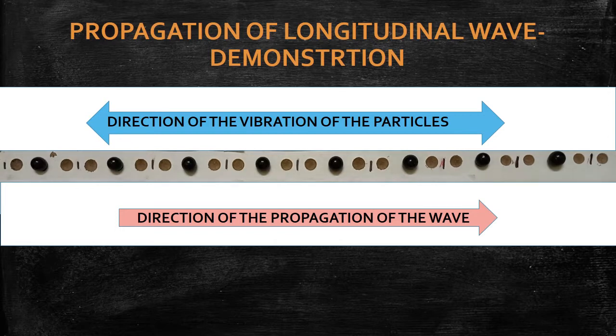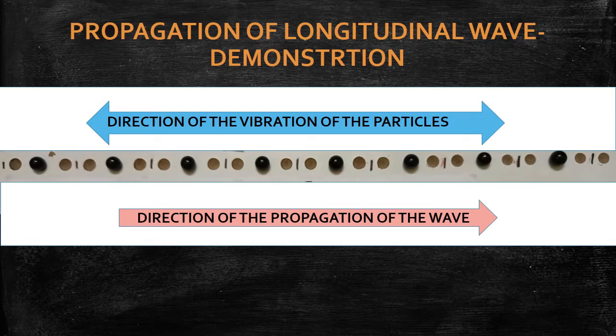In the case of a longitudinal wave, the particles of the medium vibrate along the direction of the propagation of the wave. Two things are there. One is the direction of the vibration of the particles. The second one is the direction of the propagation of the wave.